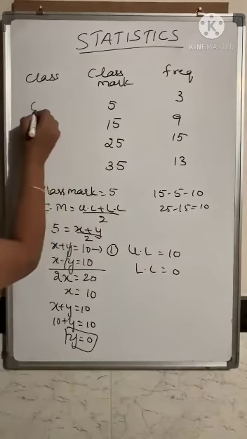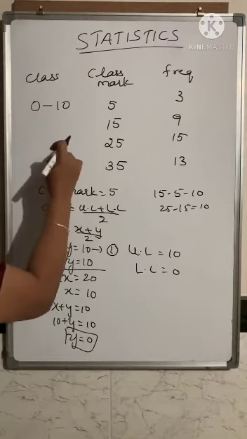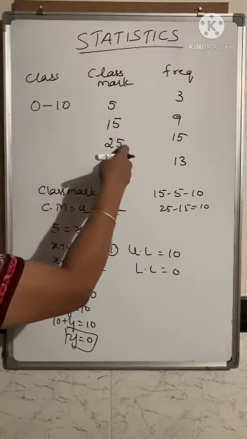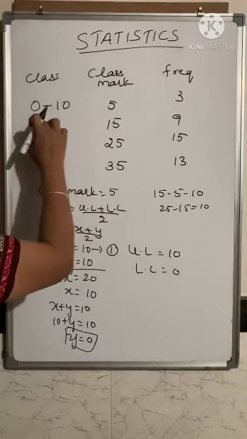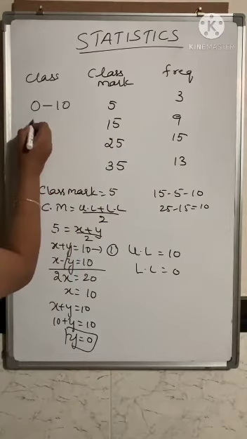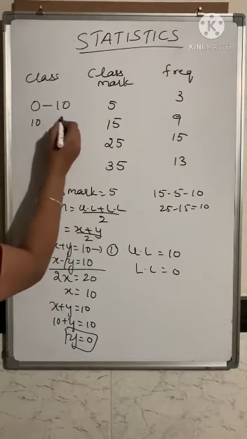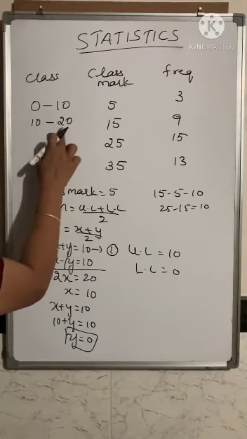So the first class will be 0 to 10. Now to get the next consecutive class, you don't have to go on working out each and everything. You know the class width is equal to 10. So go on adding 10 to these numbers, you will get the next one. Adding 10 to this, you get 10. Adding 10 to this, you get 20. So the next class will be 10 to 20.